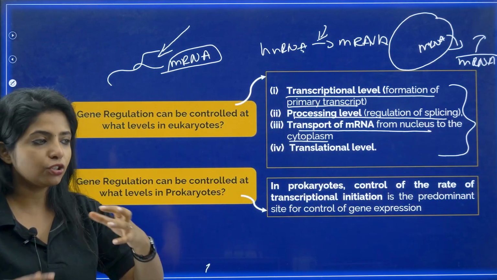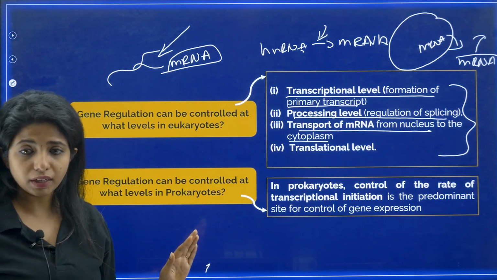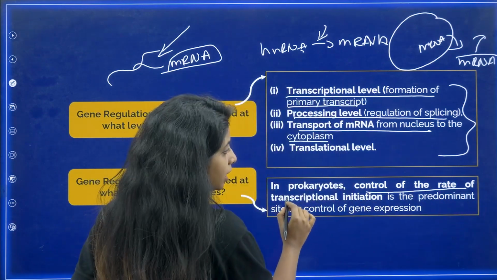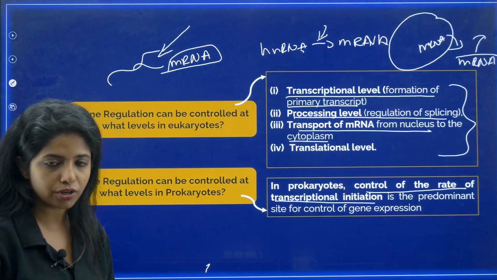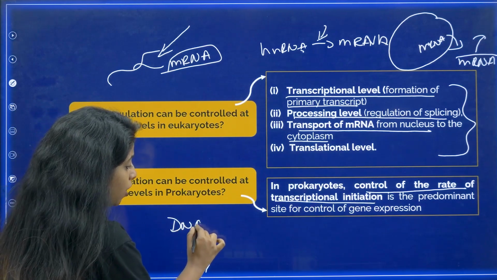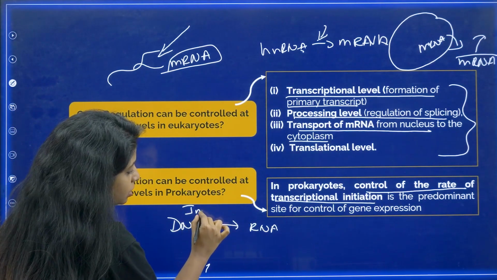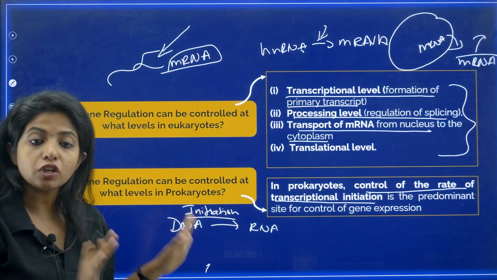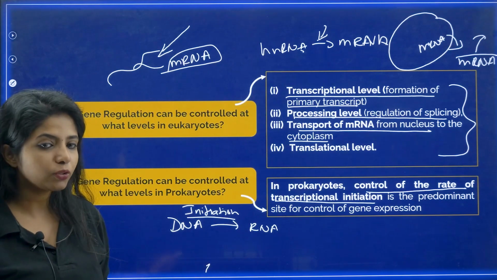What about prokaryotes? Do they have a nucleus? No. So, whatever has to be done, they can only control the rate of transcriptional initiation. That is, when the DNA forms the RNA, at this level, during the initiation only, gene regulation can be controlled in prokaryotes. Either the transcription can be stopped, or it can be started. And how do they do that?